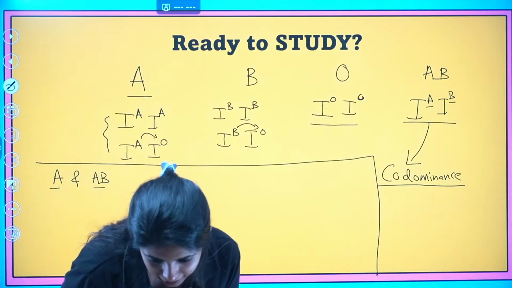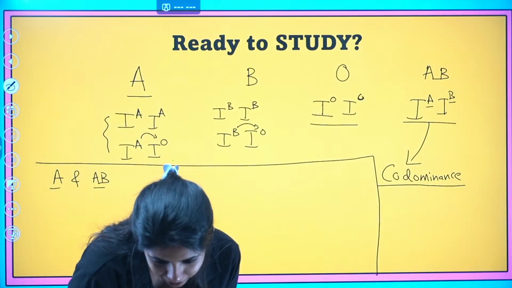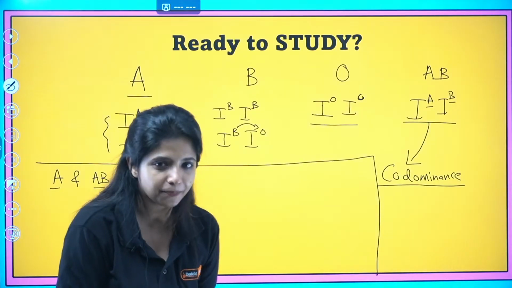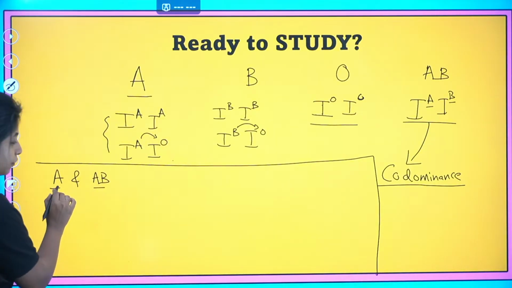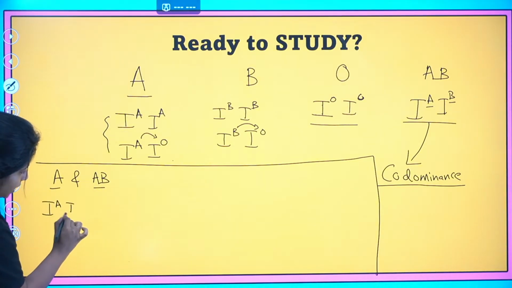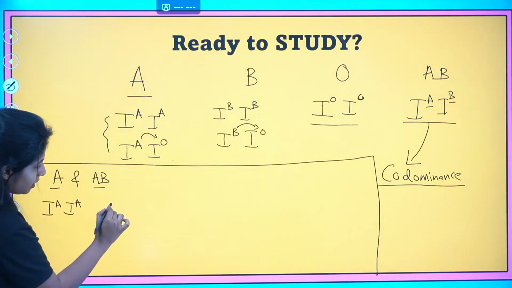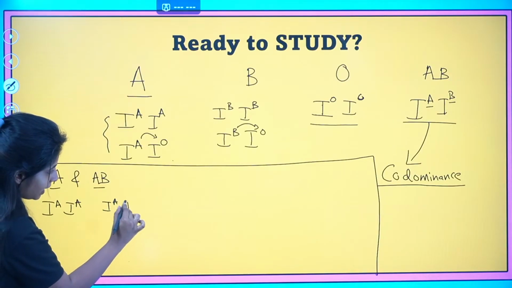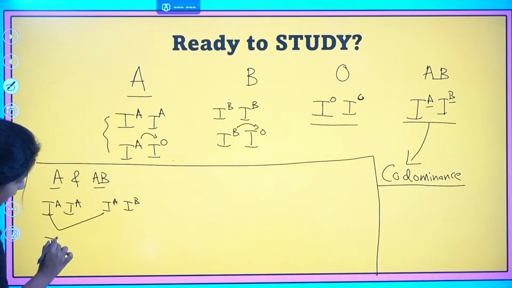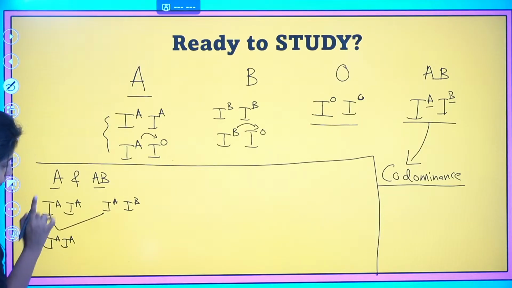Okay, IA, IB. One student says 4 genotypes are possible. Let me check. Over here, if I say A, the scenario can be like this: IA IA. AB is very simple, it is going to be IA IB. When I cross them, I get IA IA. This is the first type of genotype.